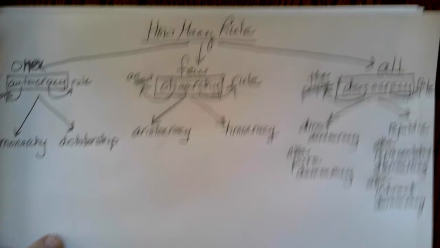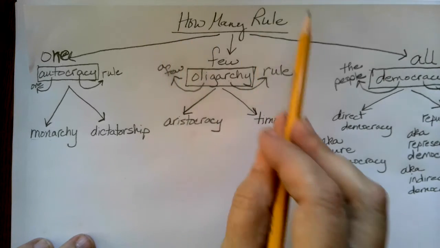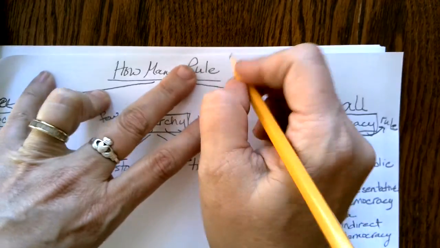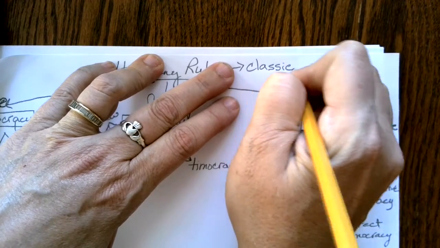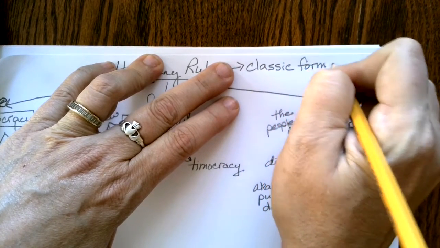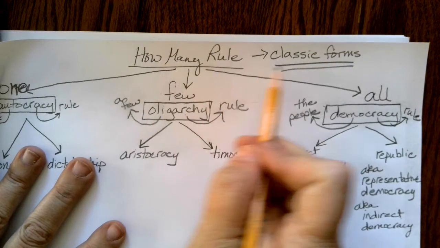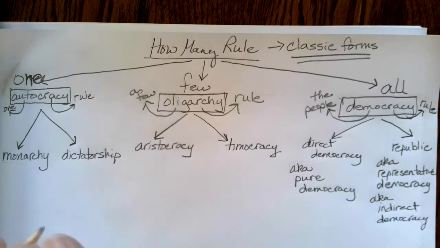Okay, so when we come back, after you do that, we'll go ahead and take a look at these subdivisions of our classification of governments by how many rule. And actually, one more thing, we call these the classic forms of government. Classic forms of government. But this is the question that those forms are answering. How many people participate in ruling the government? All right, done.